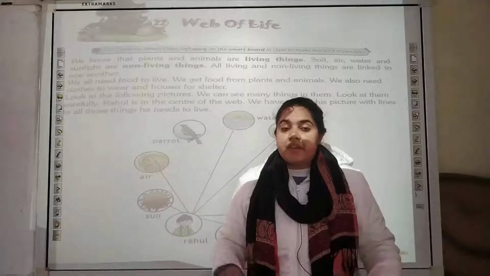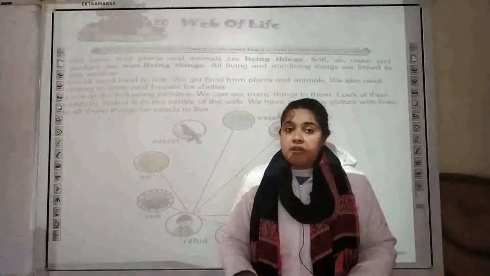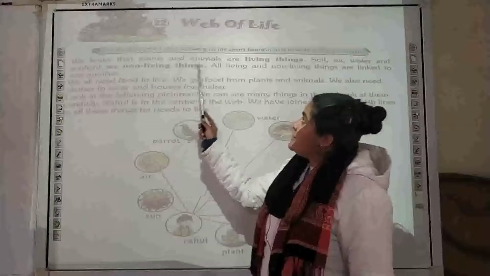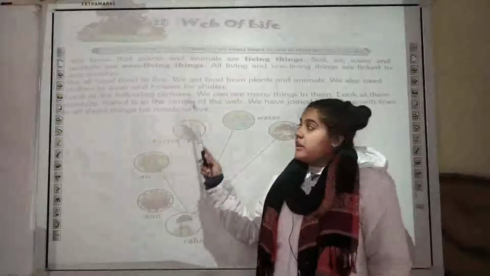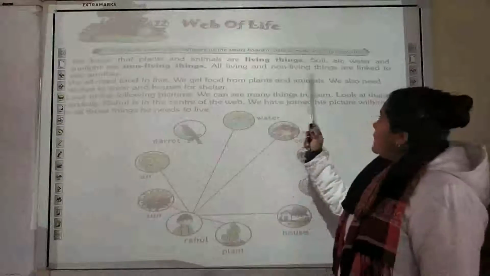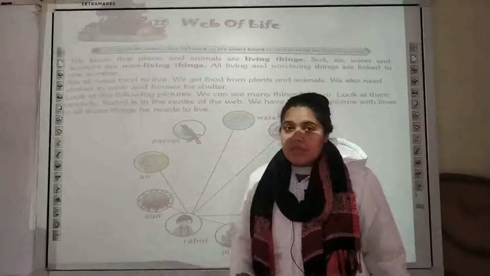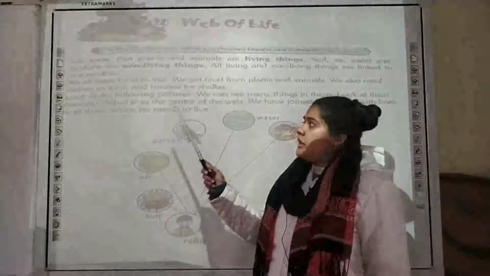Organisms can be classified into two ways. In higher classes you can study in more detail about that, but what you have to understand here is that plants and animals are considered living things. And the soil, air, water and sunlight are non-living things. They do not reproduce, and they don't move by their own, so there is no movement.